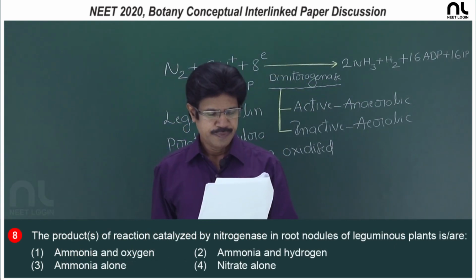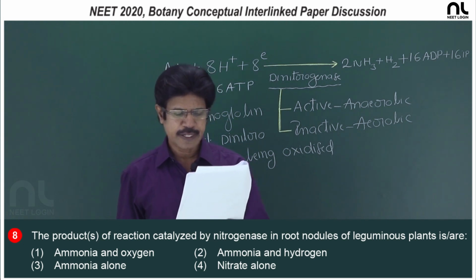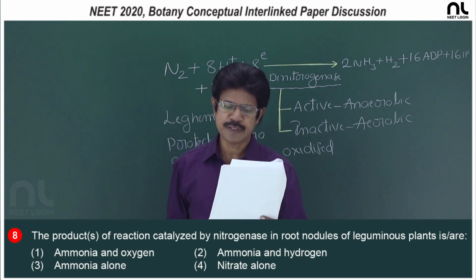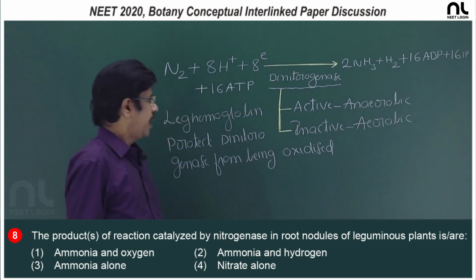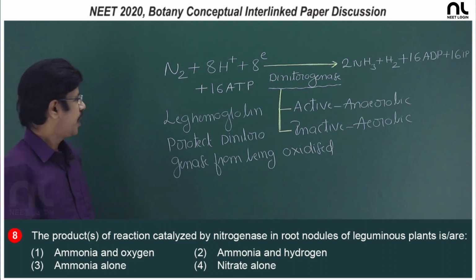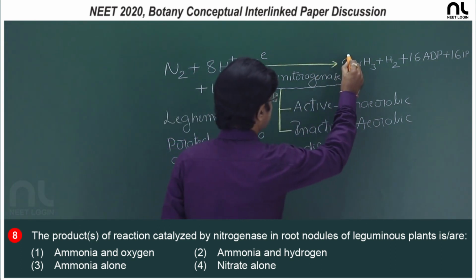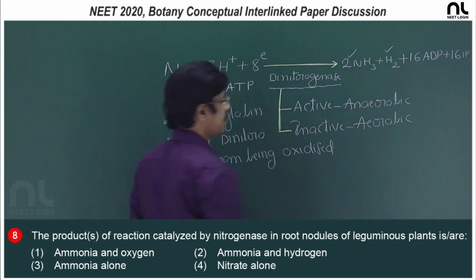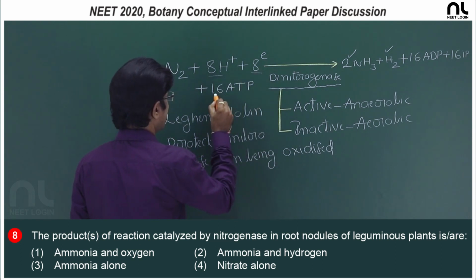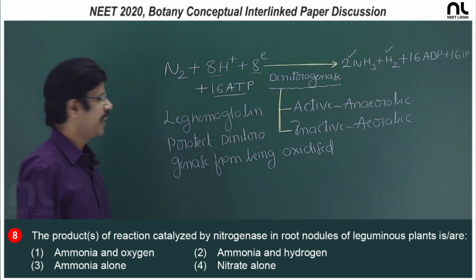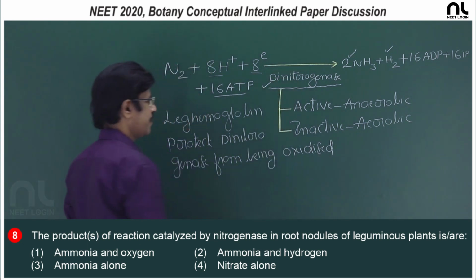Question number 8: the product or products of reaction catalyzed by nitrogenase in root nodules of leguminous plant is or are. In nitrogen fixation, a molecule of nitrogen is reduced to 2 molecules of ammonia and hydrogen by utilizing 8 protons, 8 electrons and 16 ATP in presence of the enzyme dinitrogenase.